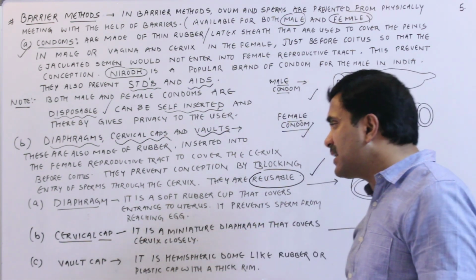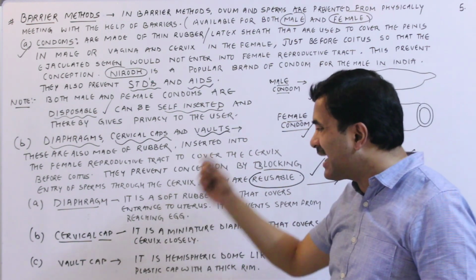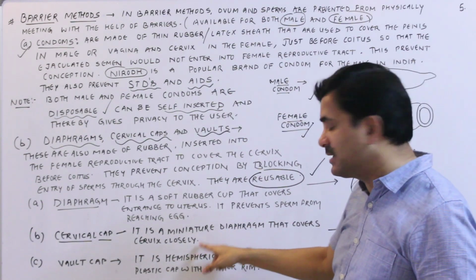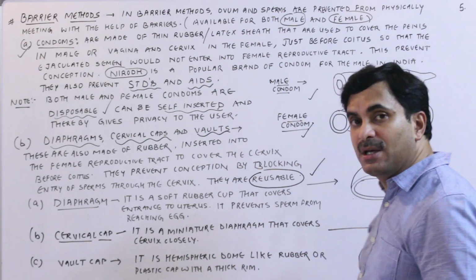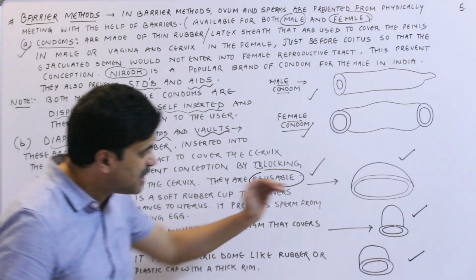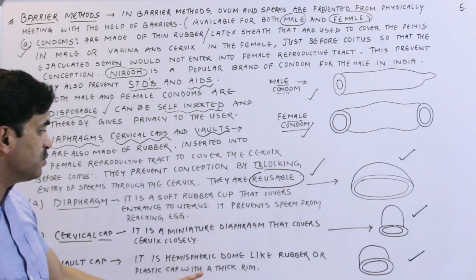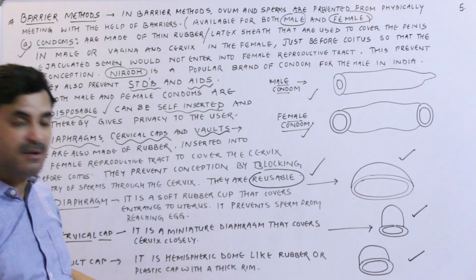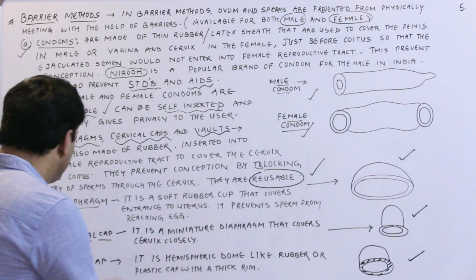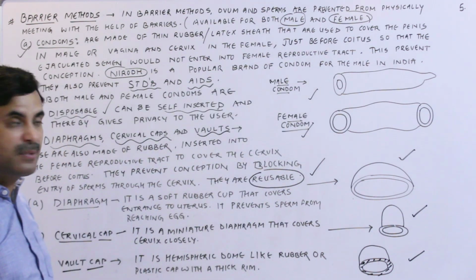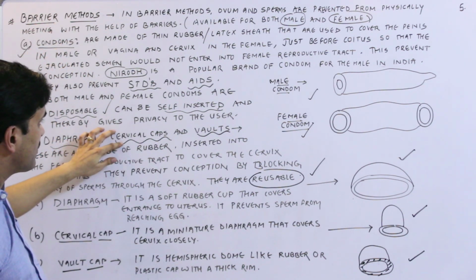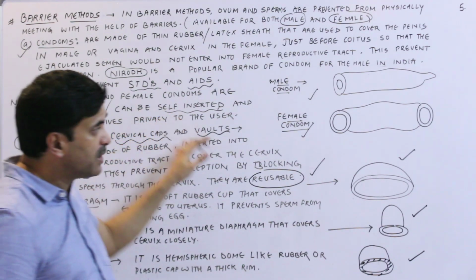Cervical cap. Cervical caps are also similar to the diaphragm, but they are a little bit small in size. So the cervical cap is a miniature diaphragm that covers the cervix closely. And what about the vault cap? It is a hemispheric dome, a dome-shaped structure like this. It is a hemispheric dome-like rubber or plastic cap with a thick rim. Its rim is very much thick. So this is the vault cap. Okay. So these are the popular barrier methods: condoms, diaphragms, cervical caps and vaults. Alright, the diagrams are also given.